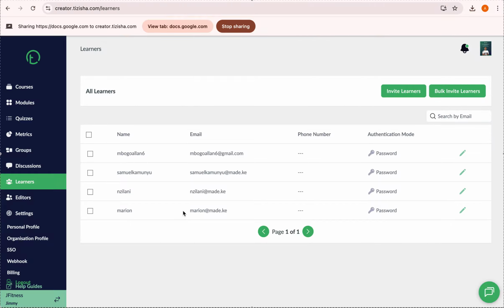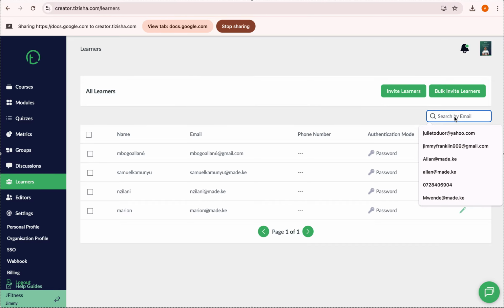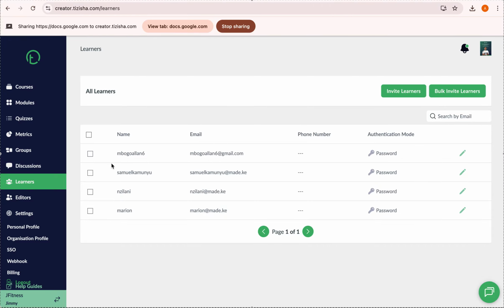Okay, and we have a search filter here. If you have so many people on here and you want to find someone based on their name or their email, this is the section to do that. So you can just filter the people from here.